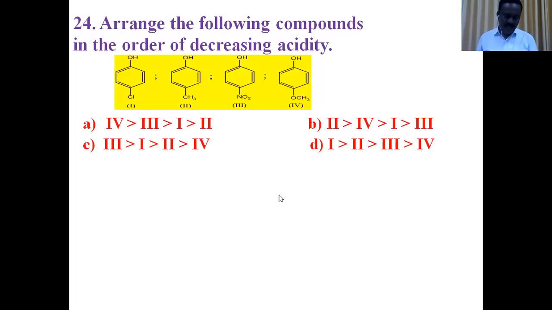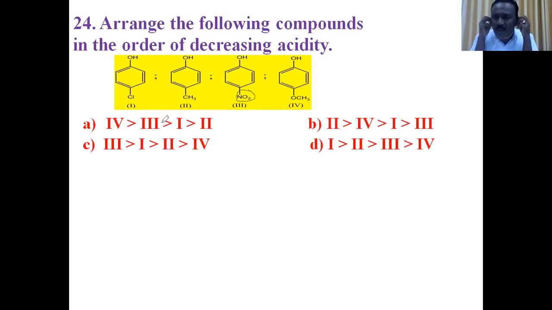Next question. Arrange the following compounds in the order of decreasing acidity. Observe the compounds given here. Here are given substituted phenols, phenols with minus I groups and plus I groups, that is electron withdrawing groups and electron releasing groups.